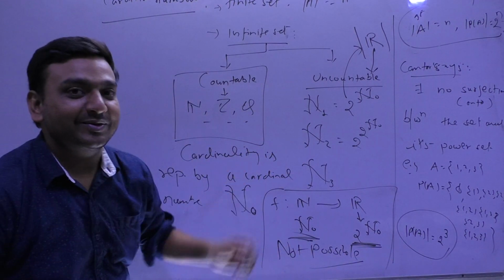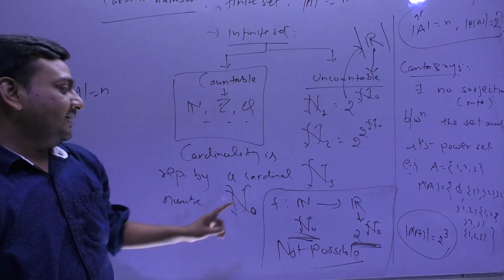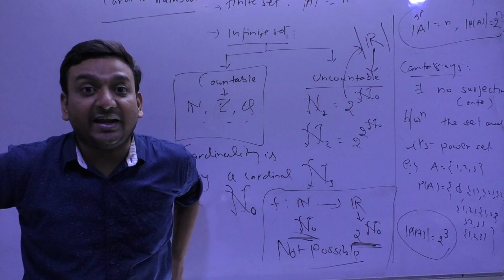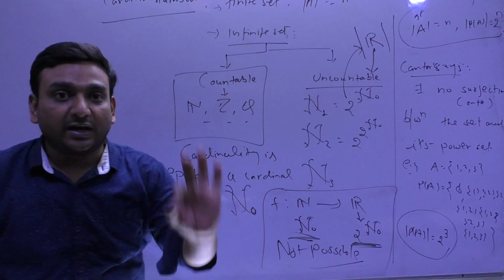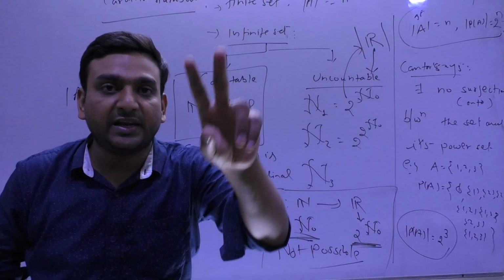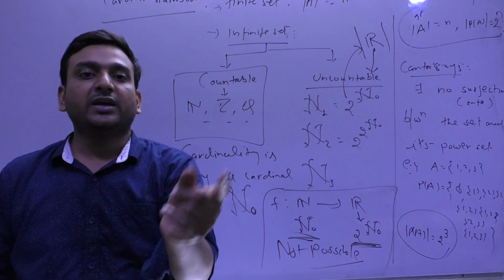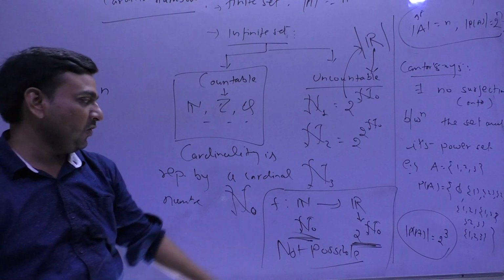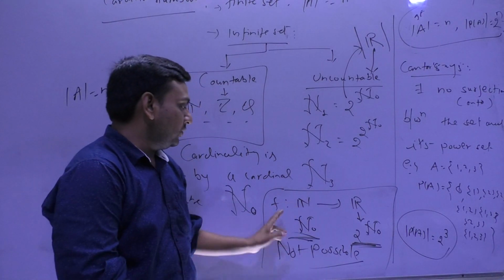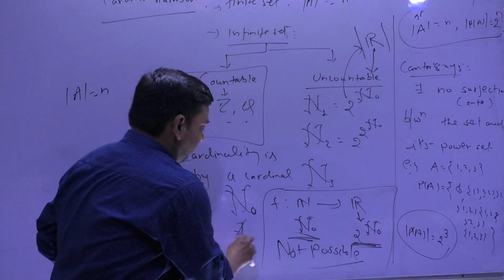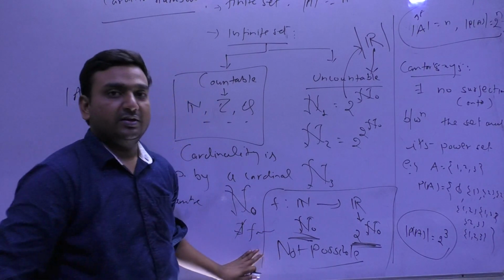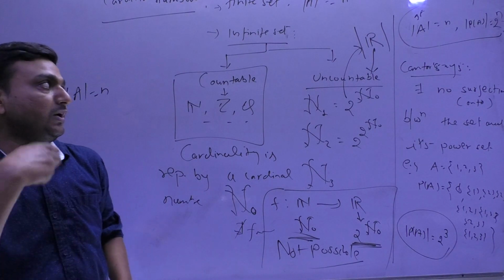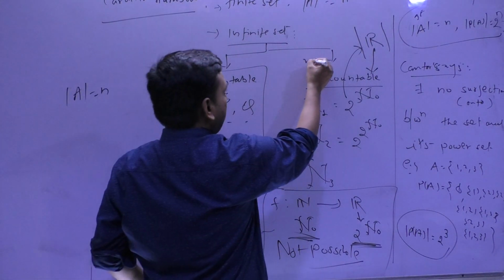That is why I was giving that proof, because Cantor did this very beautifully: between a set which has n elements and a set which has 2 raised to the power n elements, you cannot define a bijective map. So between N and R you cannot define any bijection. So R is not countable, and not countable means uncountable.